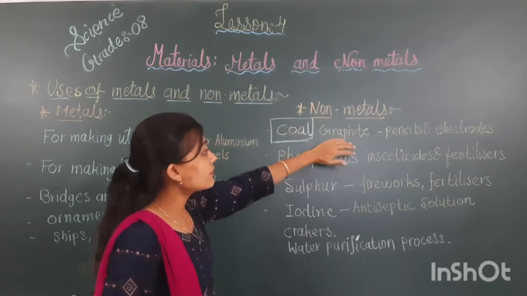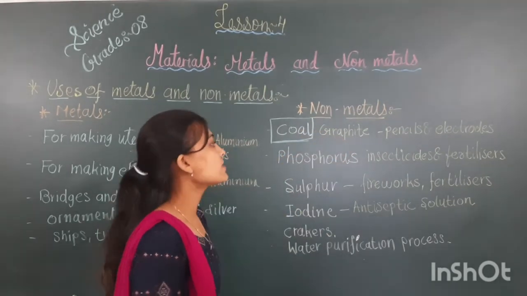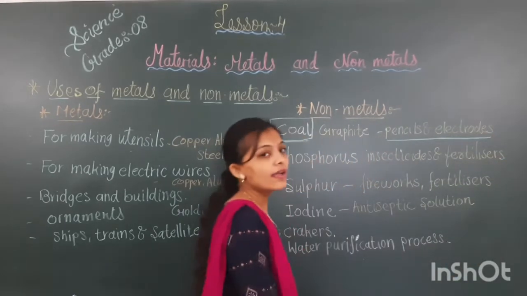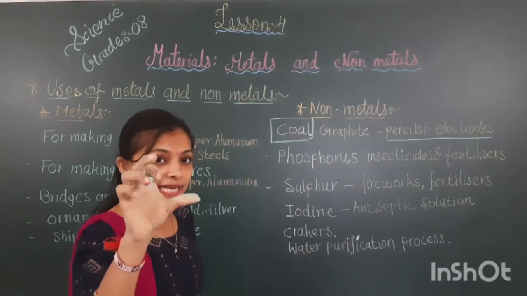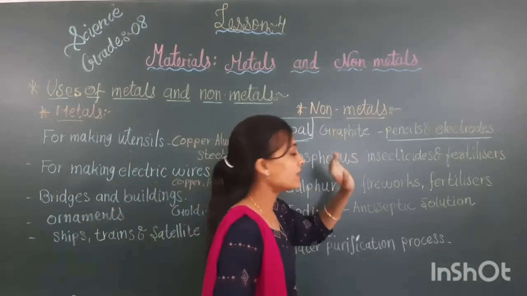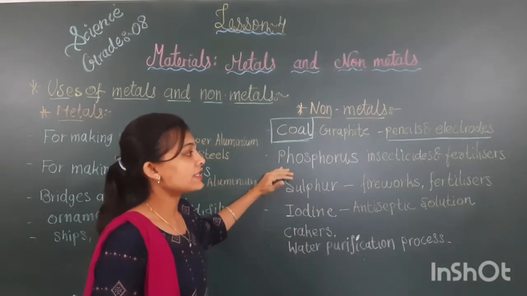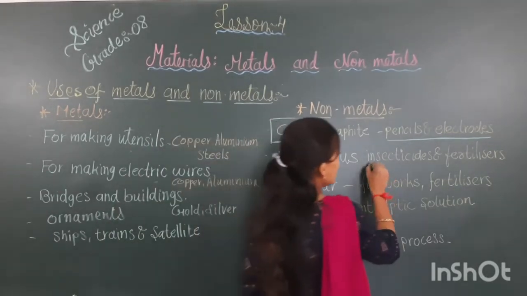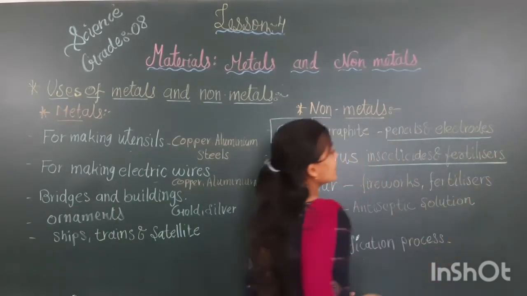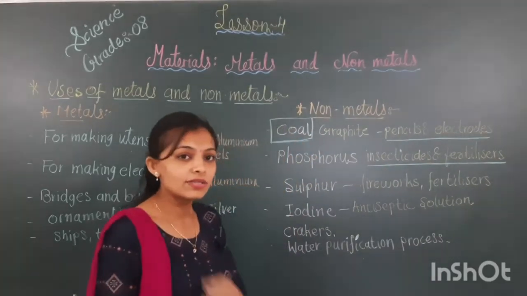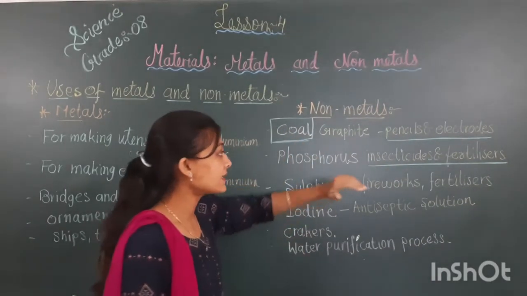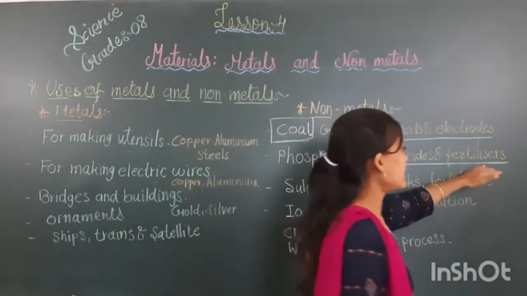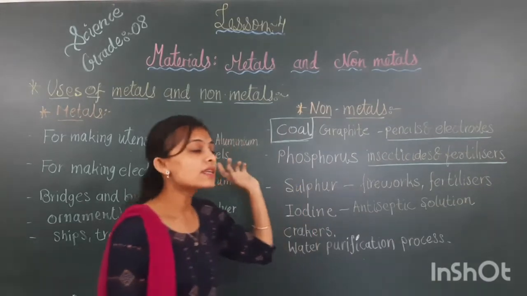One type of coal is graphite. Graphite is used in pencil and electrodes. You are using a pencil, in that the lead is made up of graphite only. Next is phosphorus. Phosphorus is used in insecticides and to make fertilizer. Fertilizer और insecticides जो medicine होती है crop के लिए, insecticides. In the making of these insecticides and fertilizer, the non-metal phosphorus is used.